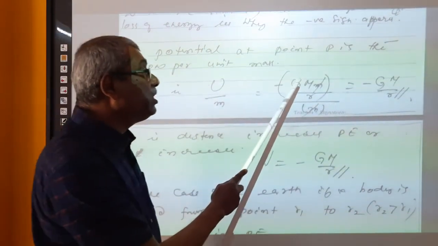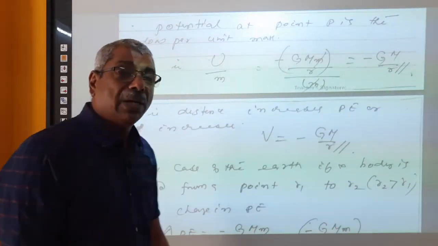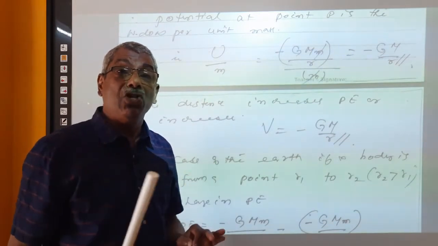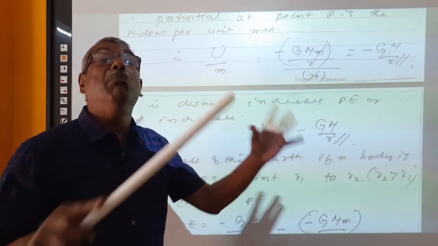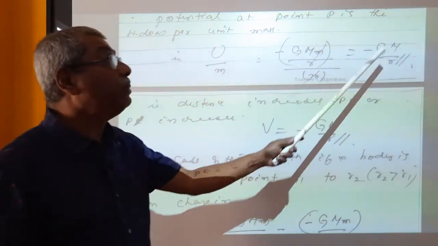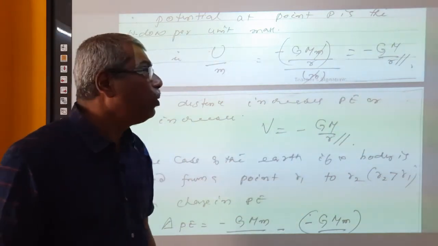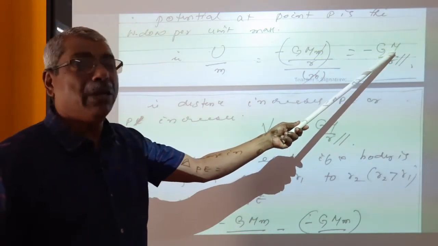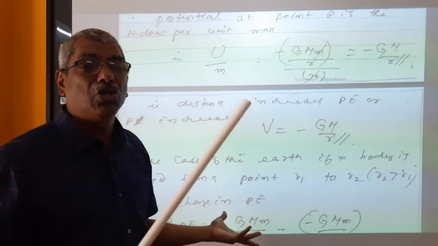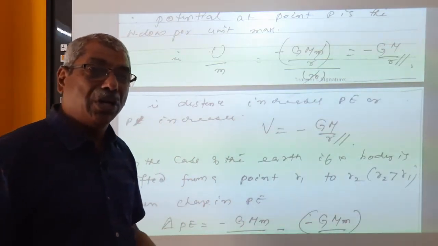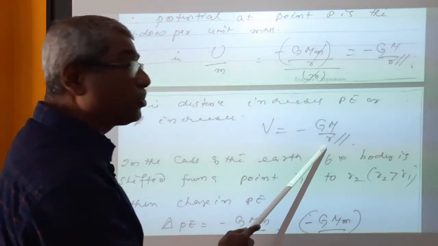That is equal to minus G capital M small m divided by R divided by small m. The small m and small m cancel, giving minus G M by R. This is the potential at a point in the gravitational field due to a big mass of value capital M. So potential at a point is independent of the mass of the small body, and depends only on the big mass. When the big mass increases, the potential also increases. And potential at a point towards the big mass increases because potential V is inversely proportional to R.